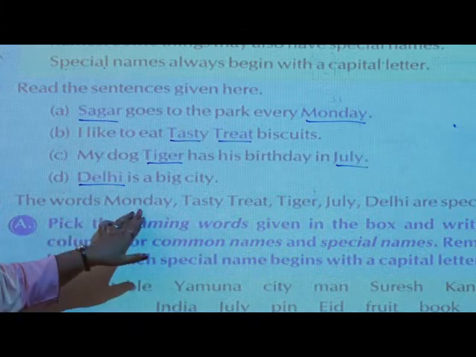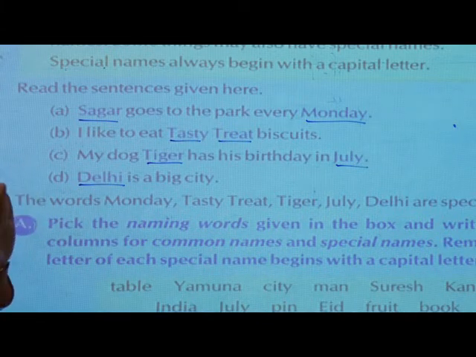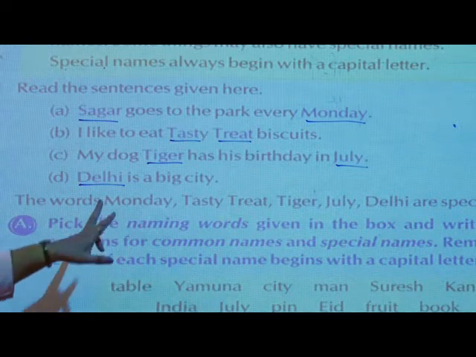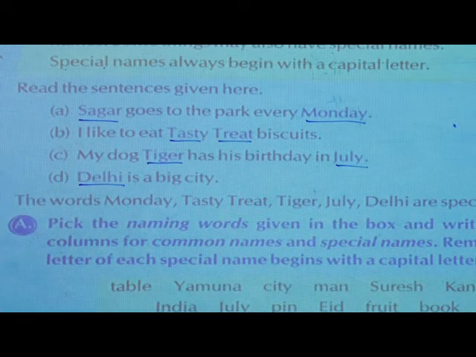Months means it is a common name, but the names of the months are January, February, March, April, May. These are all the names of the months, and we call them special names. Then days of the week, Monday, Tuesday, Wednesday, are also special names.